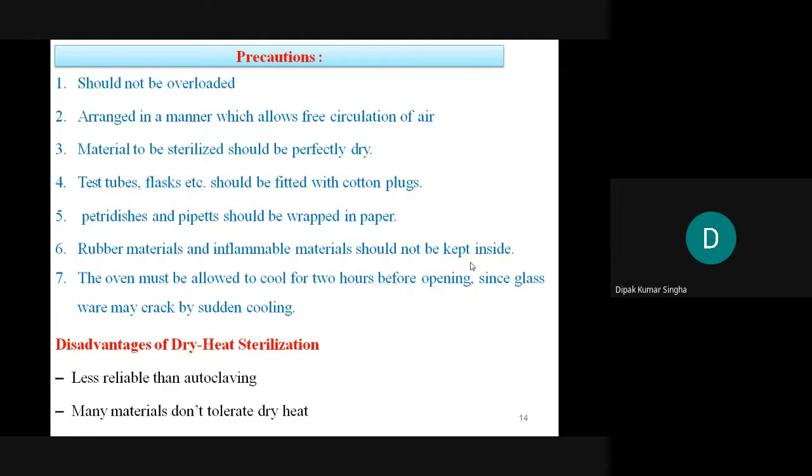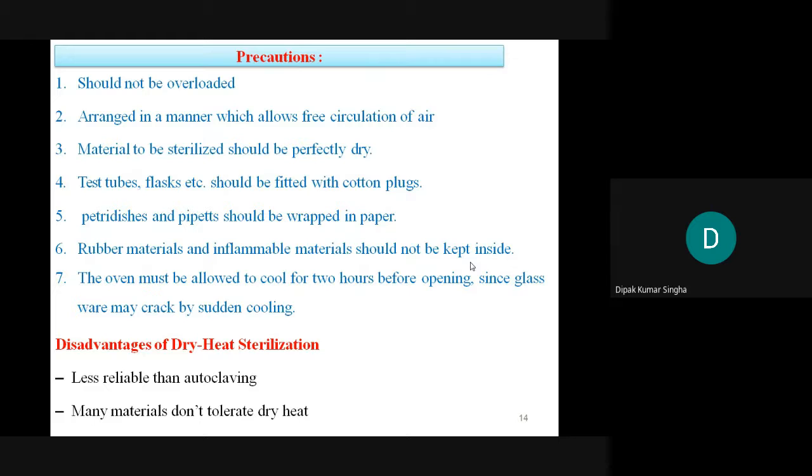Suppose the temperature is 160 degrees centigrade and you open the door immediately: the glass will crack, because moving from a very high temperature to a low temperature gives a chance of cracking or breaking of glassware. So be careful, and open the door only after a certain period of time, like half an hour.